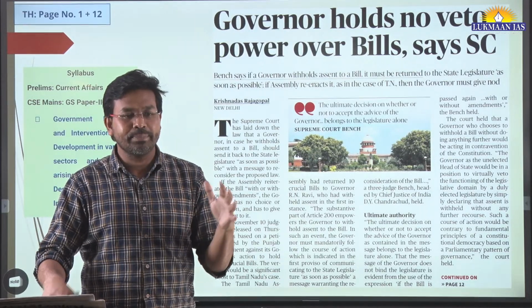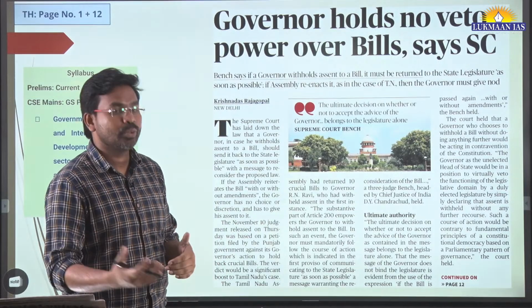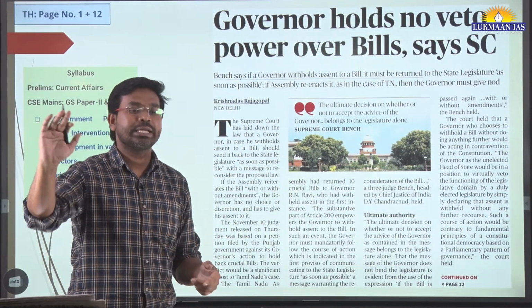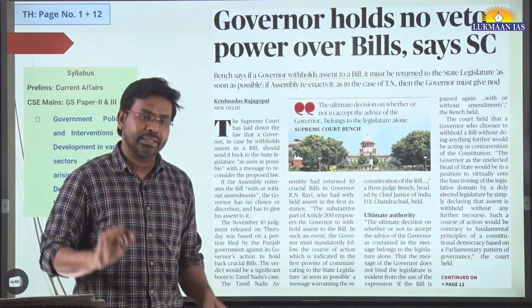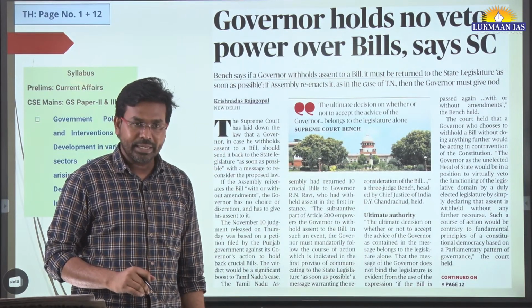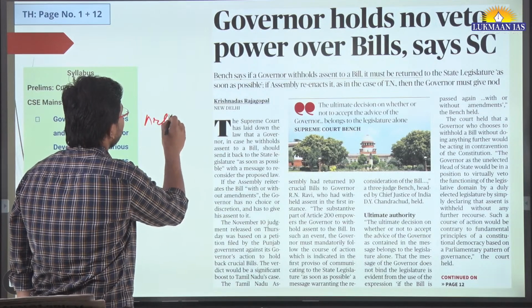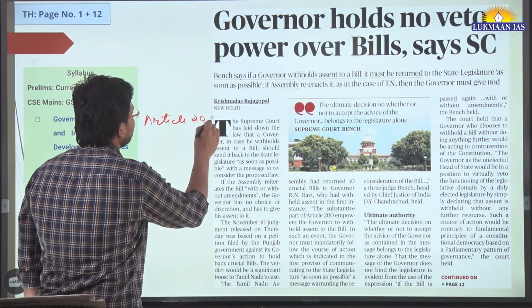In the state of Punjab, the Punjab government was passing bills and sending them to the governor, but the governor was not giving assent. The governor was withholding the bill. So the case came to the Supreme Court of India, which looked into Article 200 of the Constitution.